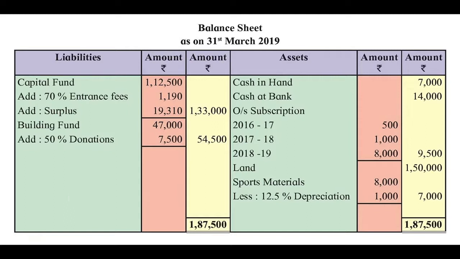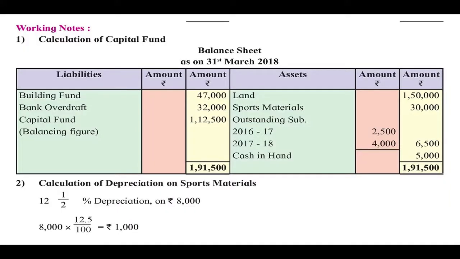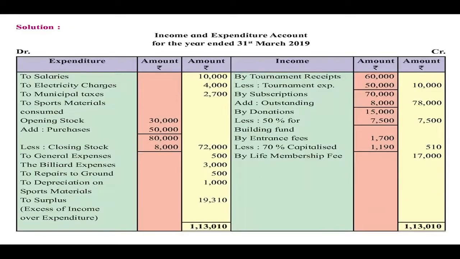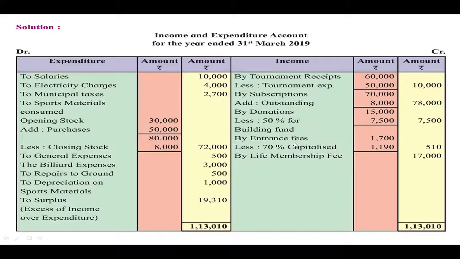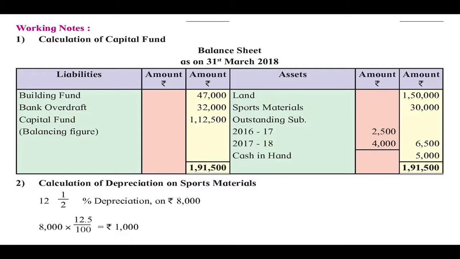Then here the balance sheet is prepared, and in order to calculate capital fund, they have prepared the opening balance sheet with all the opening balances given in point number 4. So here you can see in point number 4 all the opening balances are given. From that, liabilities like building fund, bank overdraft are recorded on the liability side of the opening balance sheet. Here you can see building fund and bank overdraft are recorded.